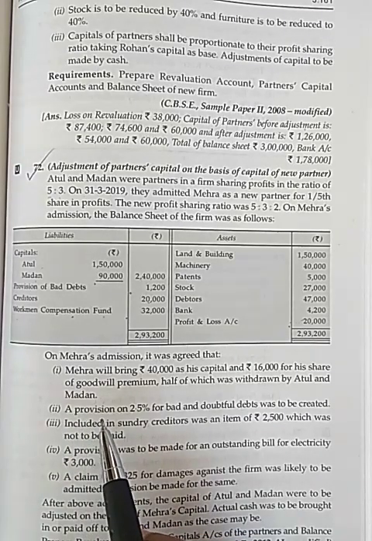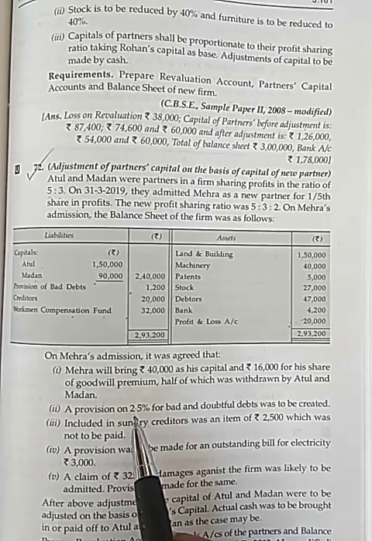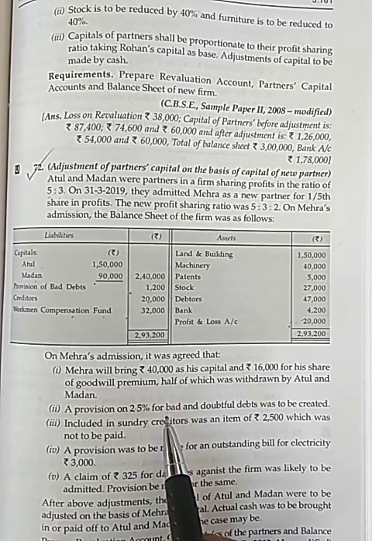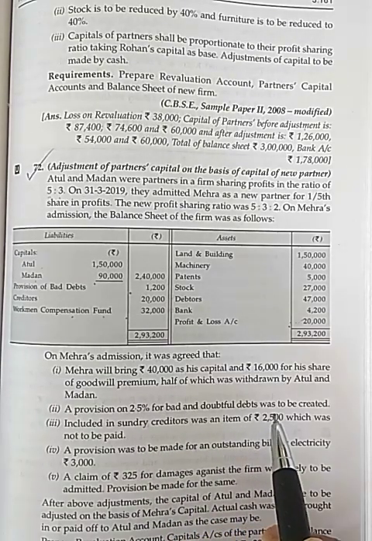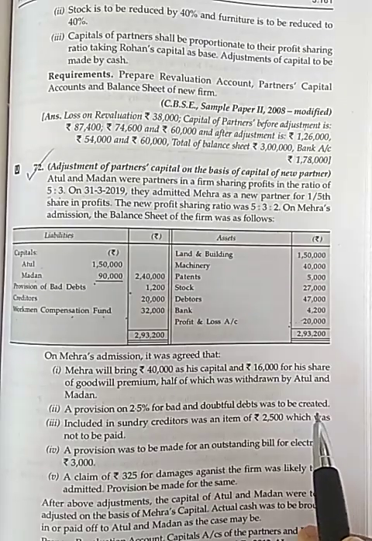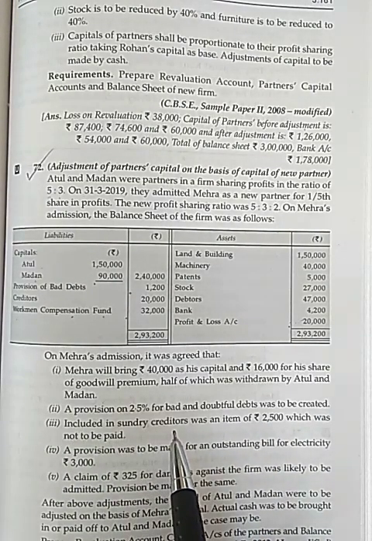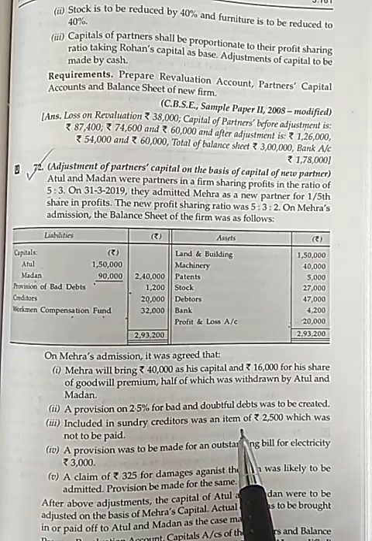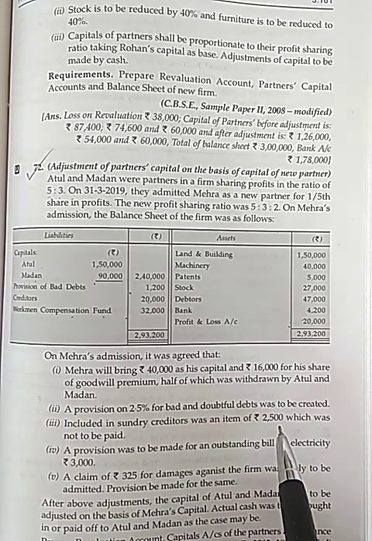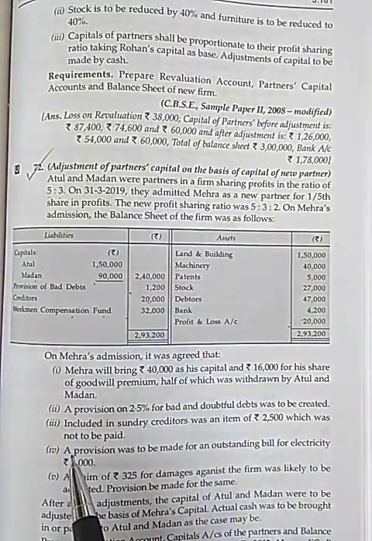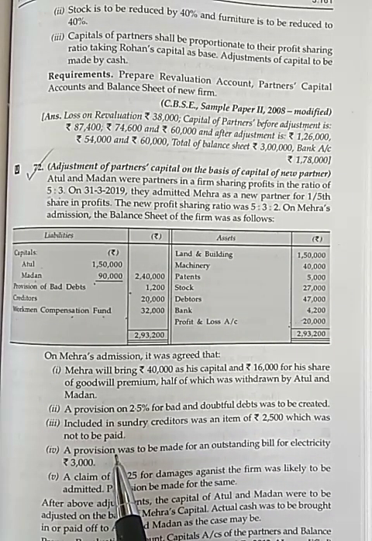Second point, a provision of 2.5% for bad and doubtful debt was to be created. Third point, included in sundry creditors was an item of 2,500 which was not to be paid.